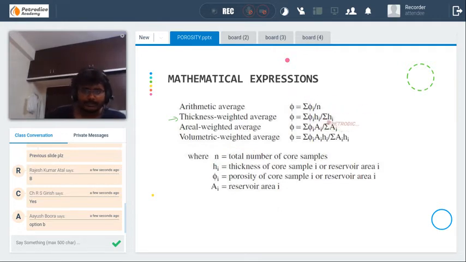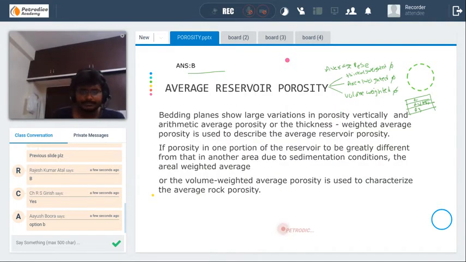The arithmetic average is used when the thickness h is almost similar. Try to note down these formulas, and I will explain them to you.